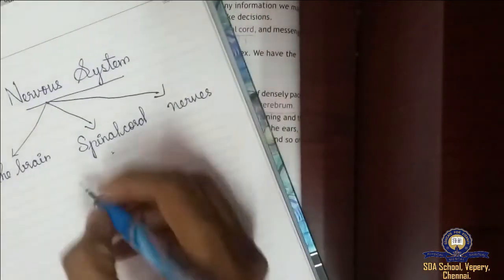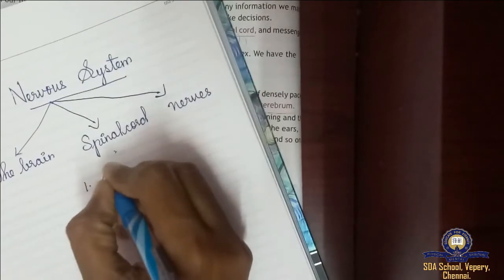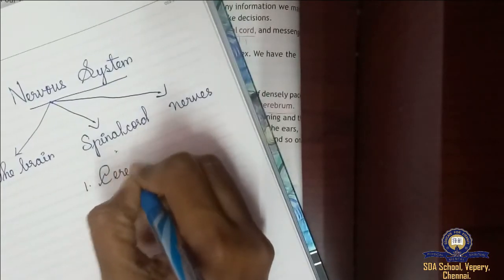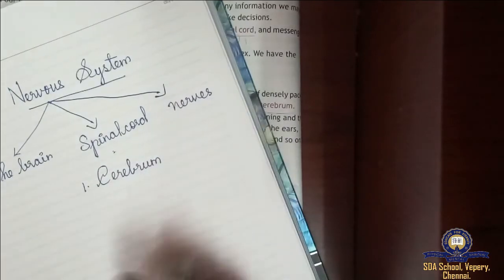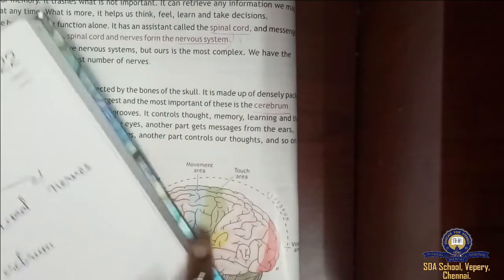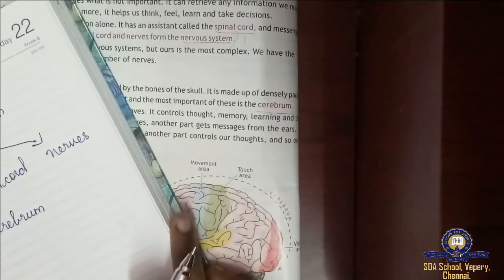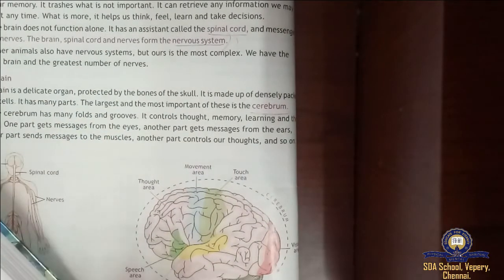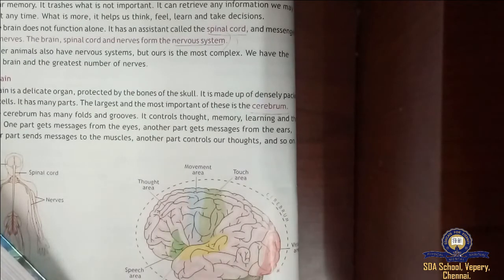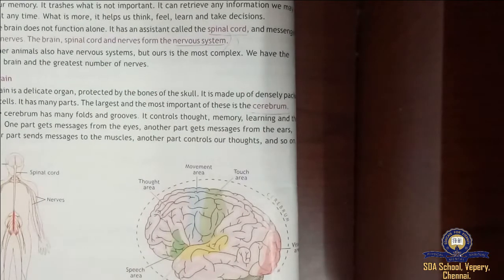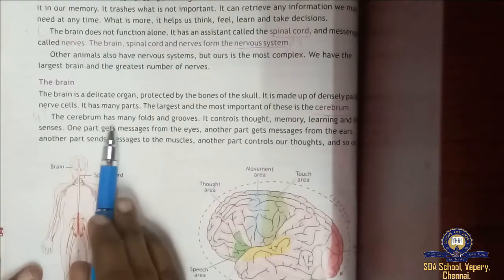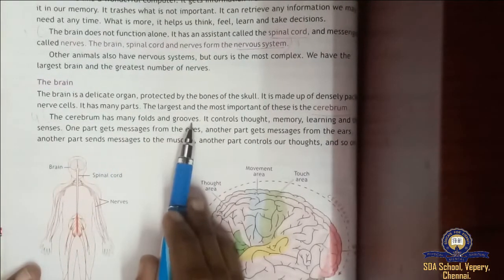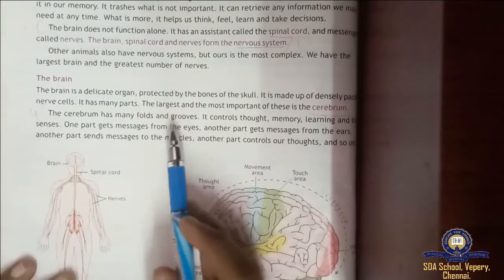C-E-R-E-B-R-U-M. Cerebrum. The brain has many parts, and the largest and the most important is the cerebrum. The cerebrum has many folds and grooves. Grooves in the sense of depressions.